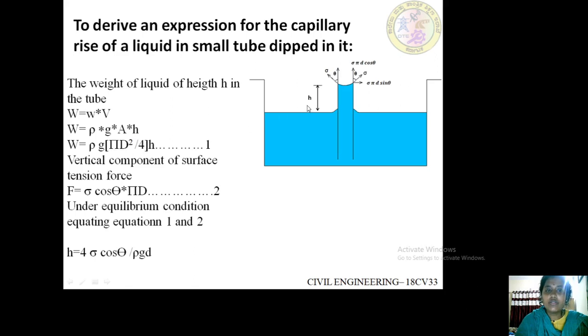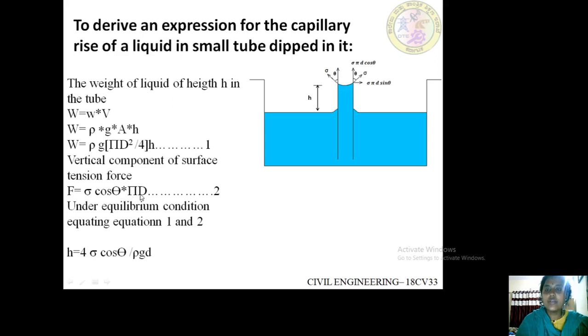And vertical component of surface tension force. See here, since it is an inclined force, we have to resolve it into horizontal and vertical components. And here the vertical component of the surface tension force is responsible for maintaining the height of fluid in the tube. So that force we can take as F is equals to sigma cos theta into pi d.